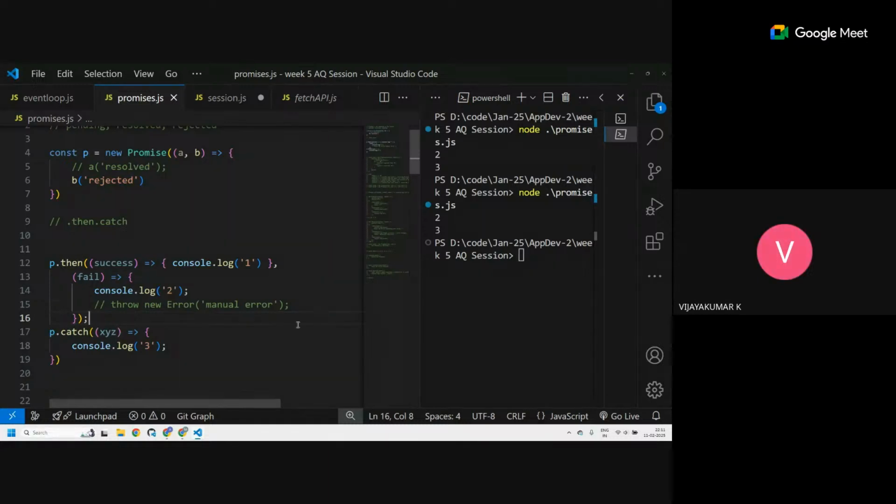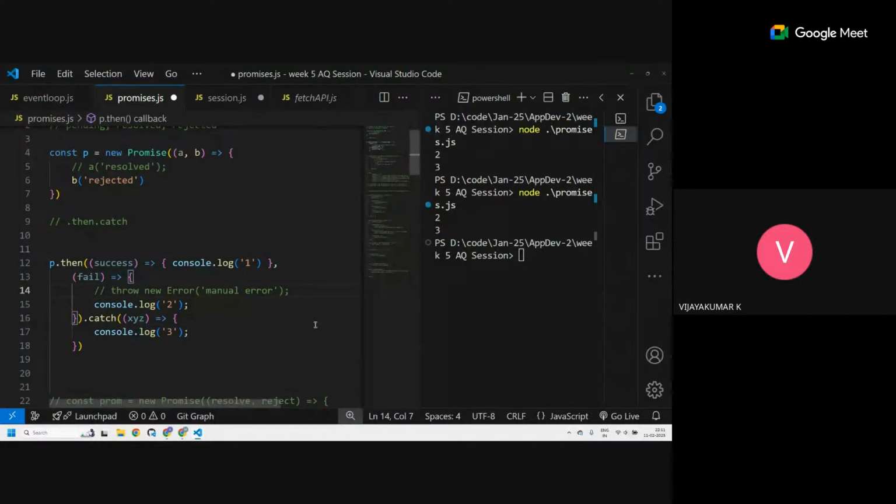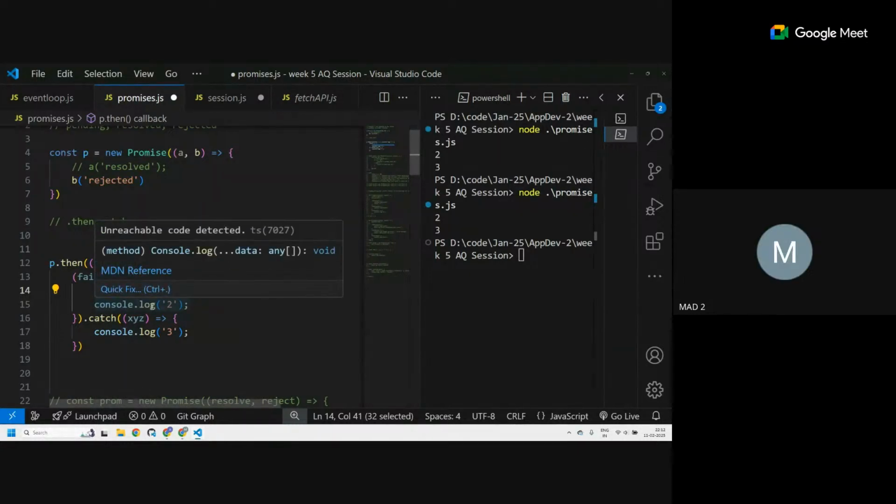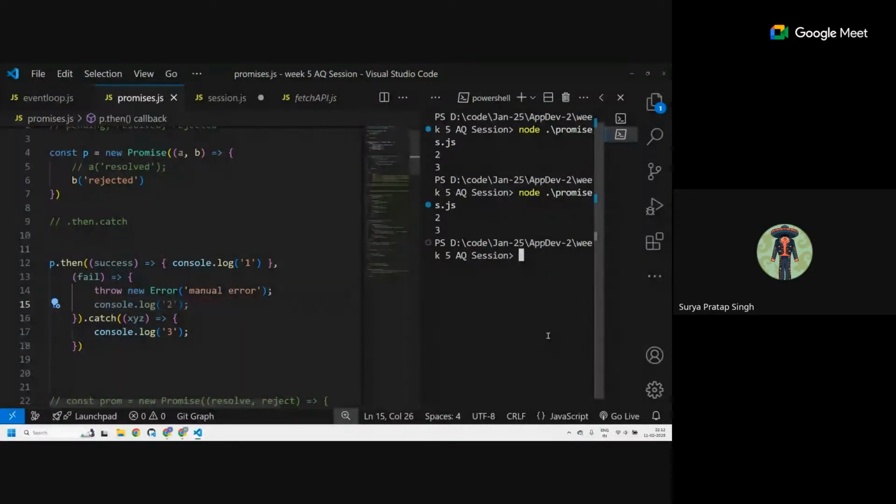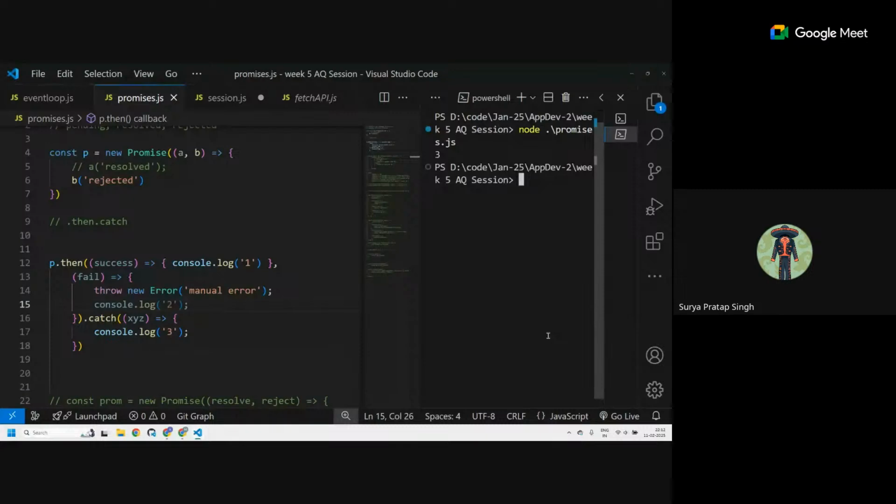So one small doubt, sir. Yes, go ahead. Suppose you type throw new error above console.log 2, what will happen, sir? Yes. So can you guess? Only 3 will get printed. Why? Because if there is an error, do any lines below it get executed or not? No, sir. VS Code itself greys this out. You can see unable to reach code. So only 3 gets printed.